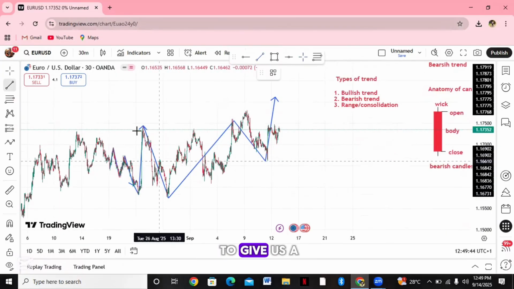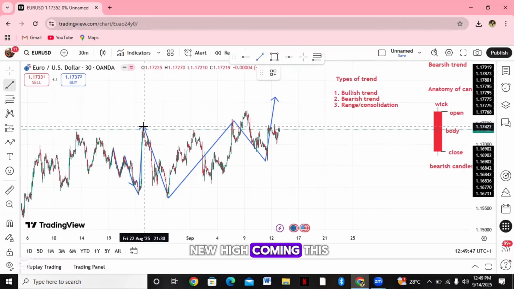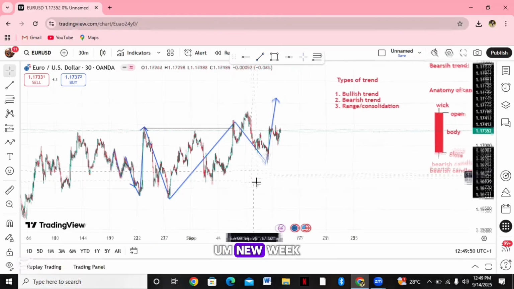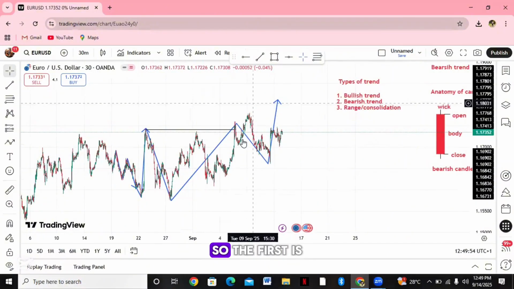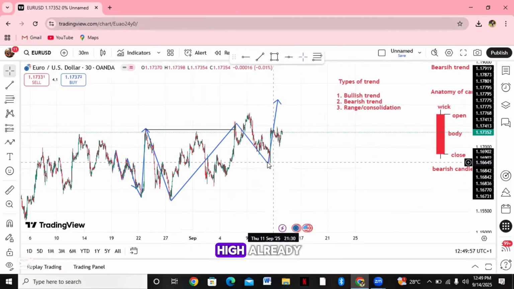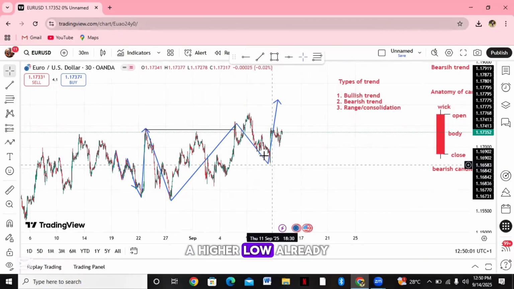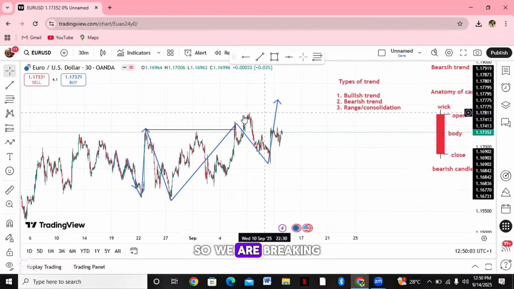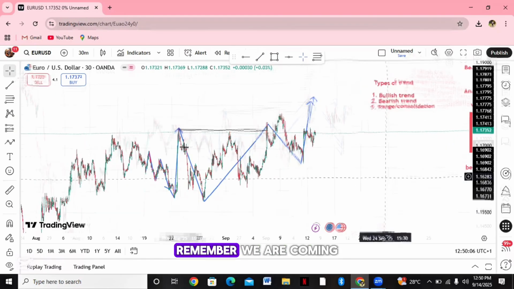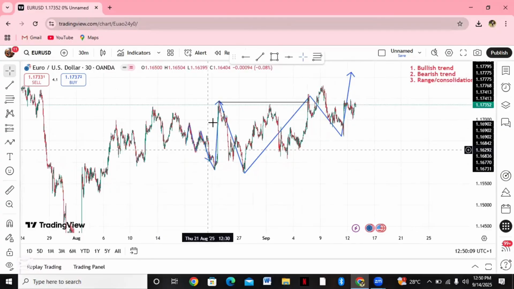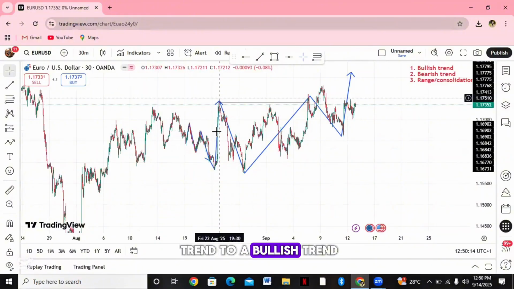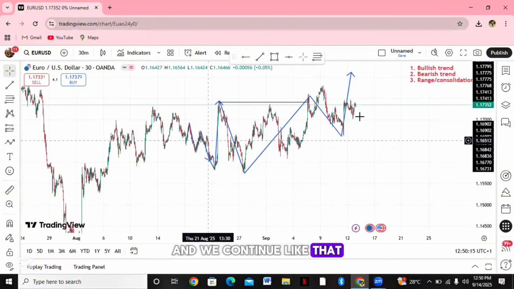We expect price to give us a new high coming this new week, and I think it has created a higher low already. So we are breaking this high, and it continues like that. Remember, we are coming from a bearish trend. Then here we broke, transitioning from a bearish trend to a bullish trend, and we continue like that.